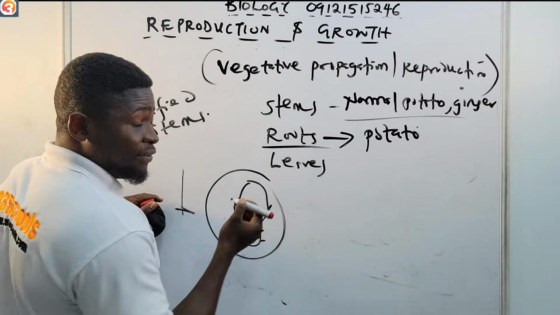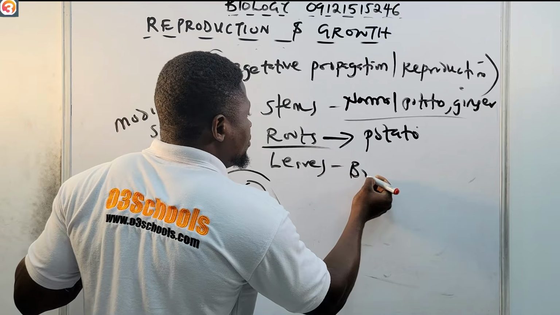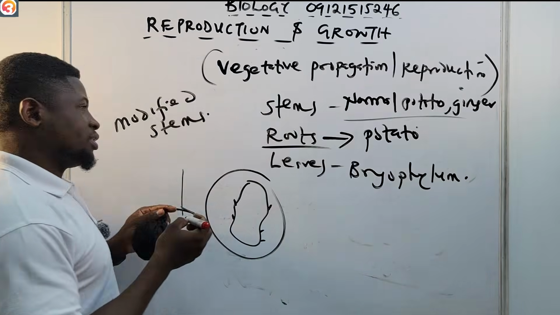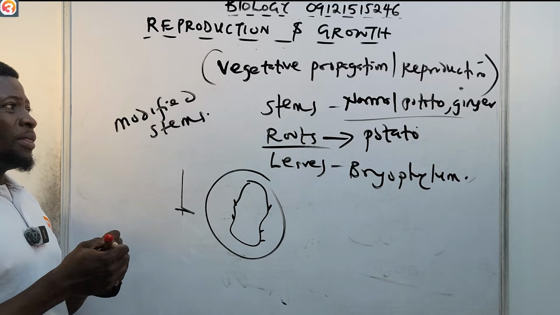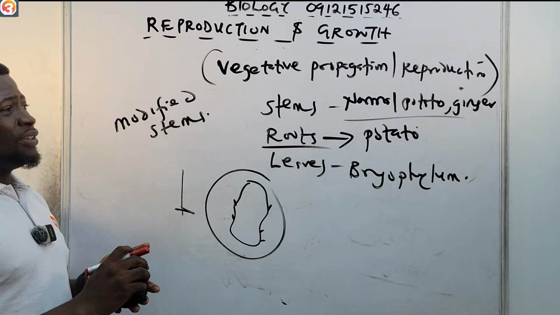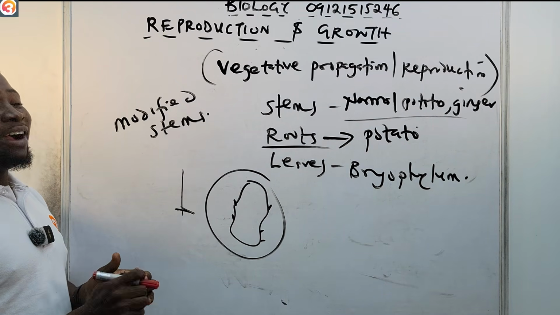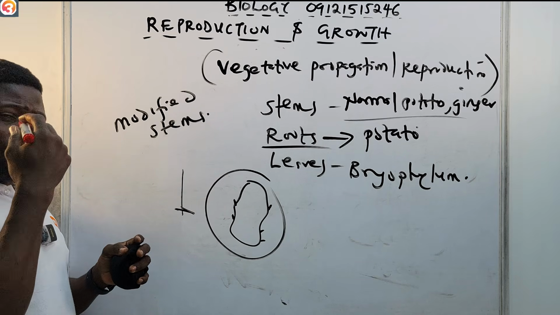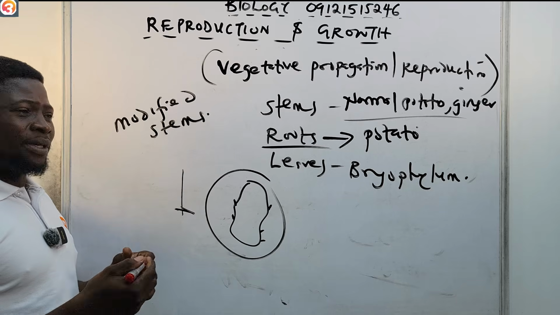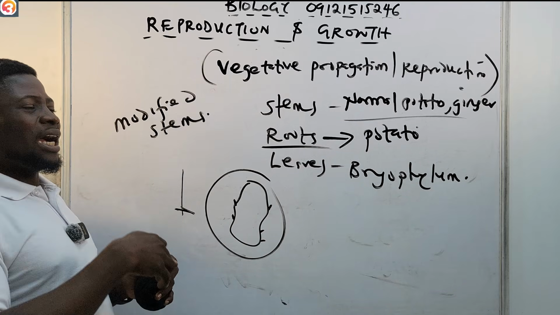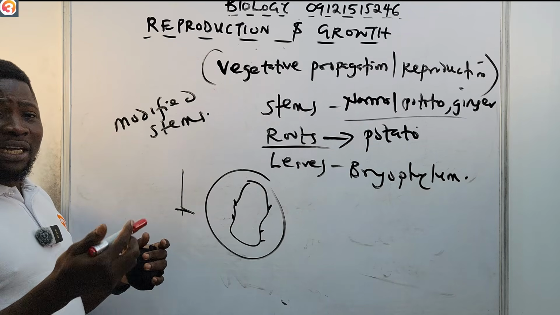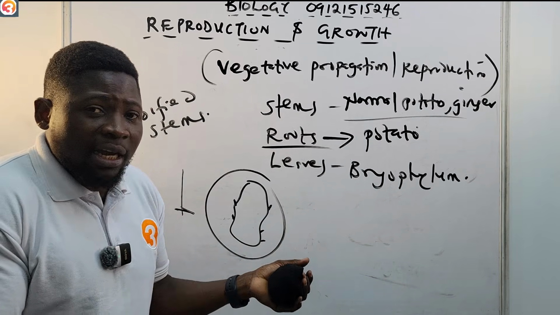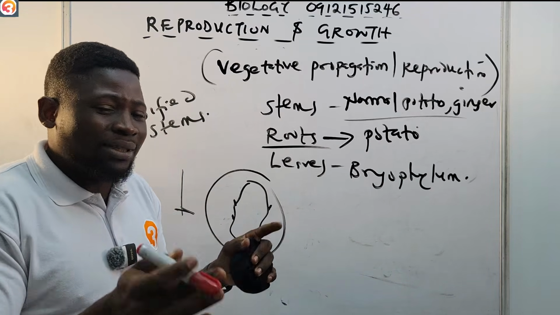And then for leaf, we have the bryophyllum. Okay, and all of this occurs naturally. And of course you should know that using the vegetative part of a plant to produce a new offspring has advantages, and also disadvantages. Okay, what are some of the advantages? We can produce identical offspring. That's one of the advantages.